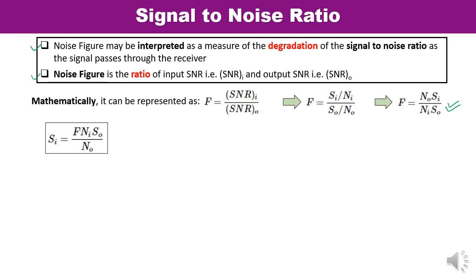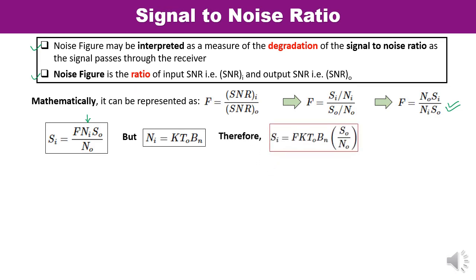At the same time, we have also learned what NI is. NI is the available thermal noise power, and this is KT into B, where T is the absolute temperature. So now we can replace the value of NI with this term. Substitute it. What are we getting? SI is equal to F K T naught Bn, S naught upon N naught. Right? This is how we can write this term.